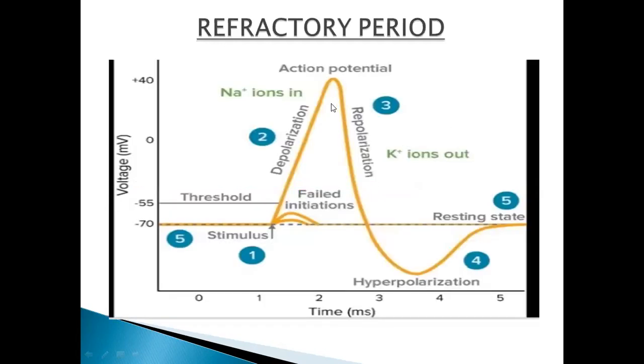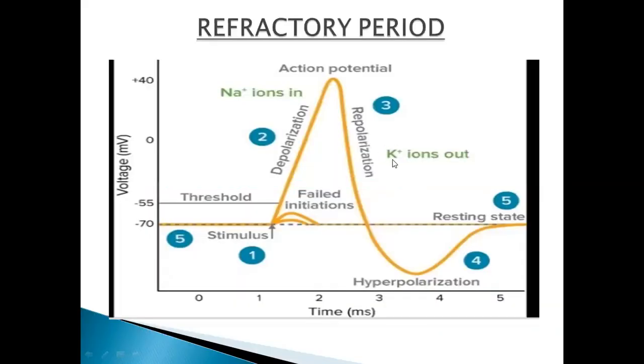Let's see the refractory period with the help of this graph. You can see here, in resting condition, the voltage is -70 millivolts, and as the threshold stimulus is acquired by the nerve impulse, it shows the action potential. Depolarization takes place, in which the sodium ions get in. But right after that, it needs to be repolarized, where ions move out of the cell membrane to the environment, and this is known as repolarization. This is a period of the refractory period.